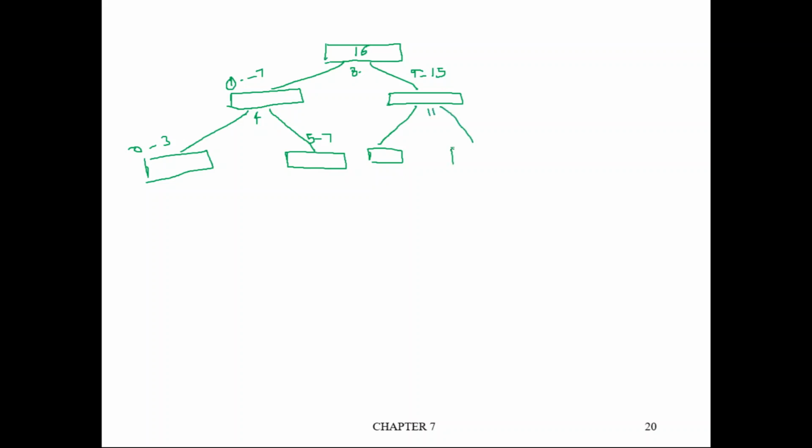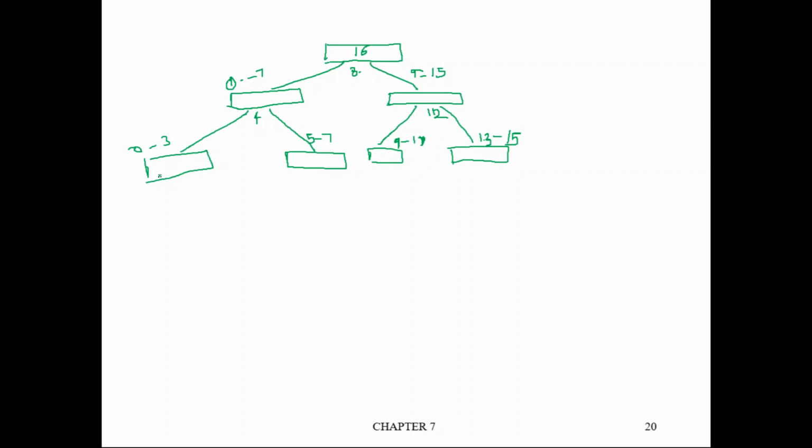Then to the left, what you have? 9 and 10 you have. To the 11th you have 12 to 15, 12, 13, 14, 15, or let us assume 12 is correctly positioned. So to the left you have 9, 10 and 11. To the right you have 13, 14 and 15. 13 to 15 you have here. This is 9 to 11, right?